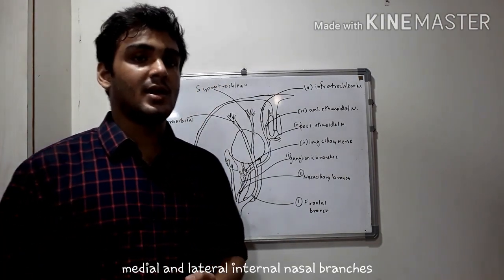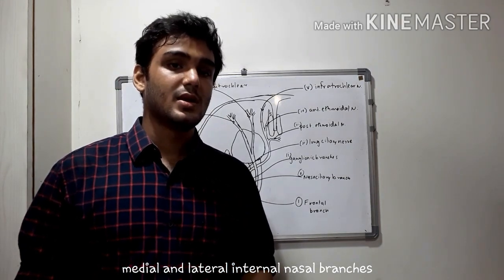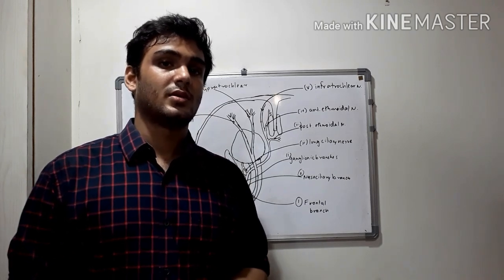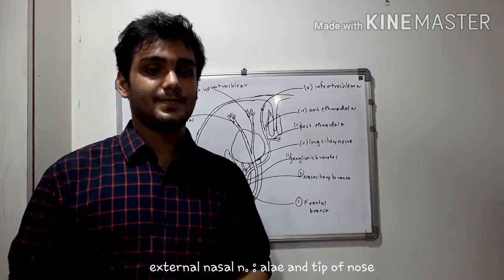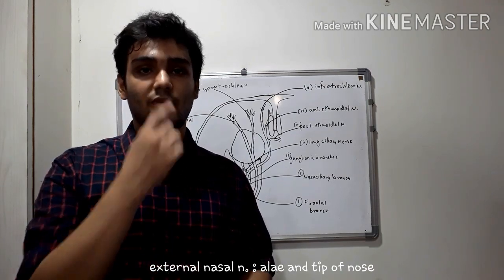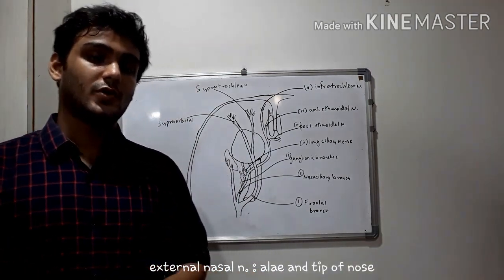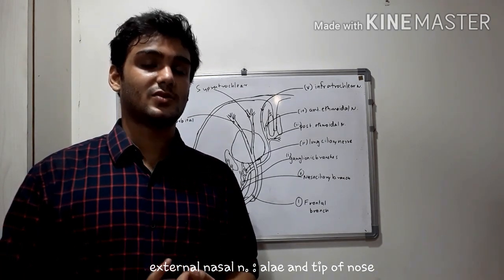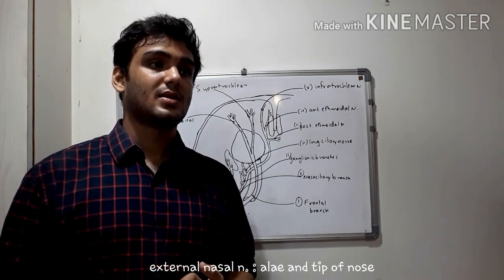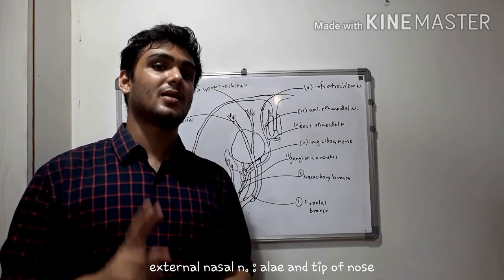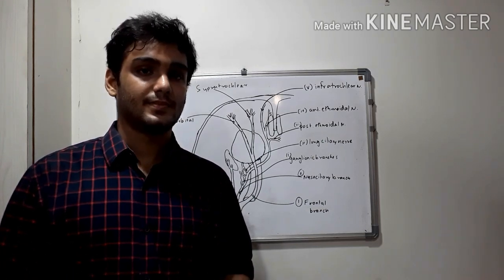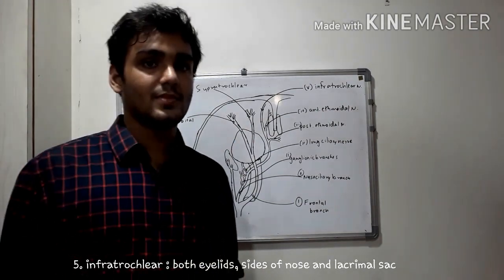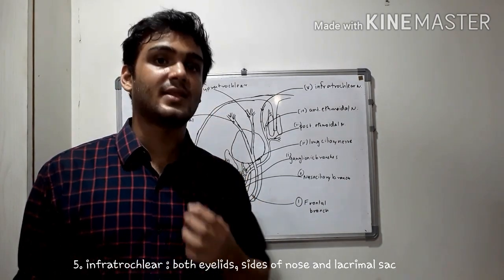Then it also has some nasal branches, that is the medial internal nasal nerve, lateral internal nasal nerve, and external nasal nerve. The external nasal nerve supplies the ala of the vestibule and the tip of the nose. So in all, the anterior ethmoidal nerve has 4 functions. One is to supply the anterior and middle ethmoidal sinuses, then the medial internal nasal nerve, the lateral internal nasal nerve, and the external nasal nerve. And lastly, we have the infratrochlear nerve, which supplies both the eyelids, the side of the nose, and the lacrimal sac.